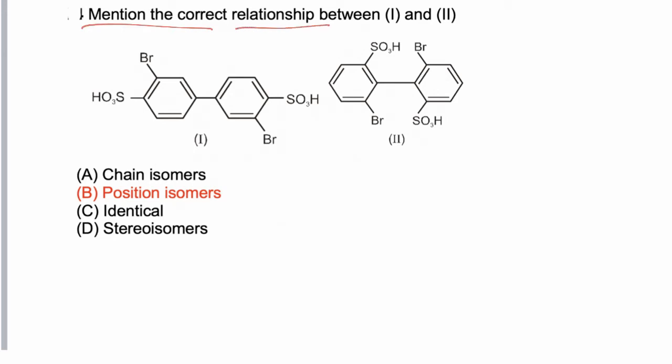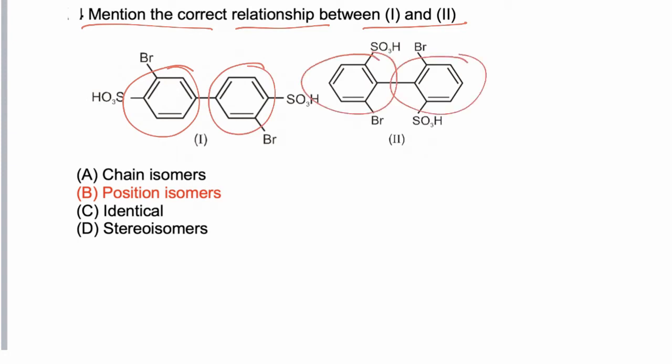Mention the correct relationship between 1 and 2. In this question we have to find the isomeric relation between the given compounds. Both compounds have the same principal chain, both molecules have biphenyl, and the functional groups 2 SO3H and 2 Br are present on both molecules. Now if we observe the structure of the molecules, we will find that the skeleton is the same, only the positions of the functional groups SO3H and Br are changed, and hence they are position isomers. So the correct answer is B.